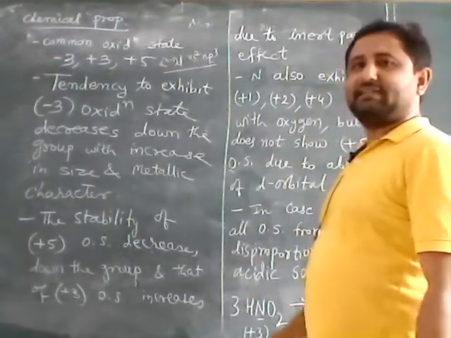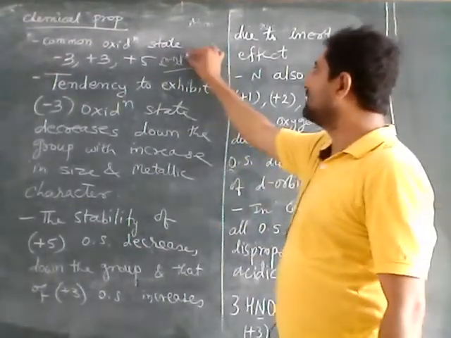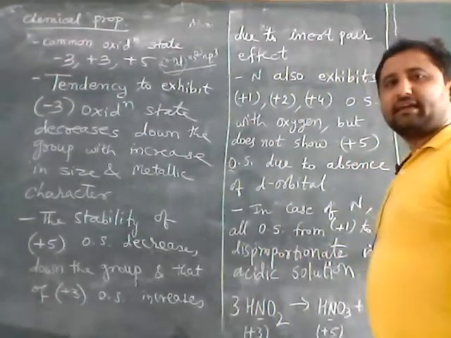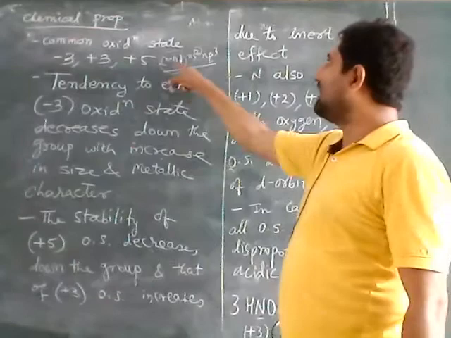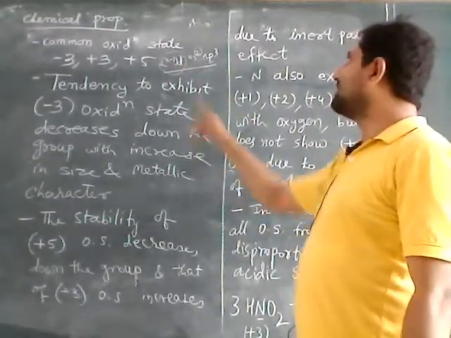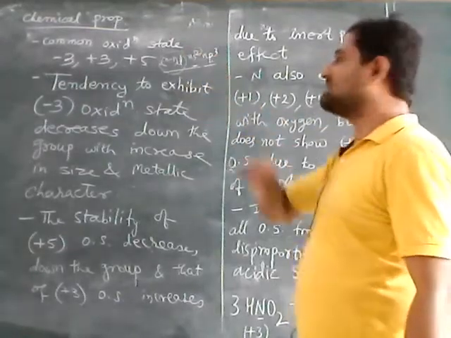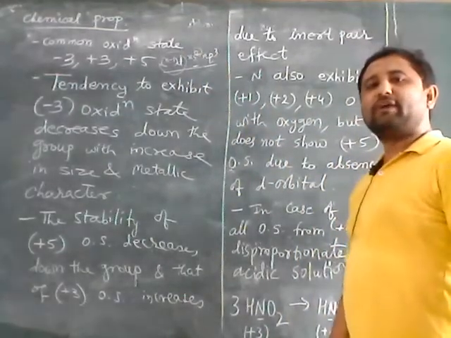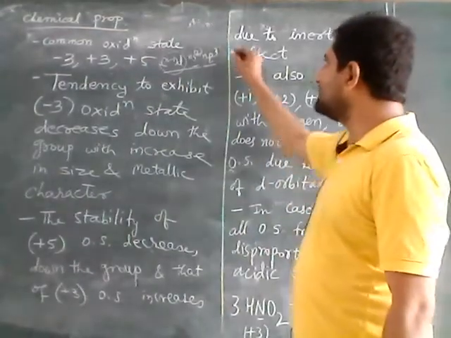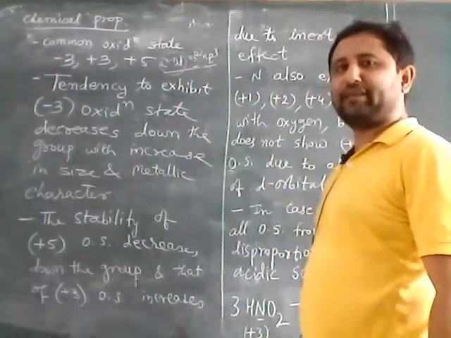So the shielding of the two electrons of ns by the (n-1) d orbitals is very less, due to which these two electrons of ns are very much attracted towards the nucleus. That's why it is easier to remove the 3 electrons of p orbital.